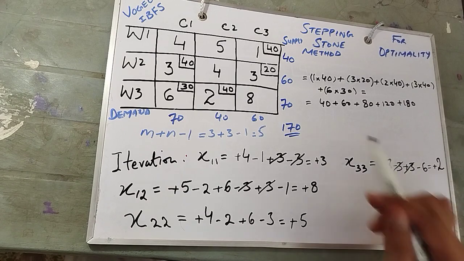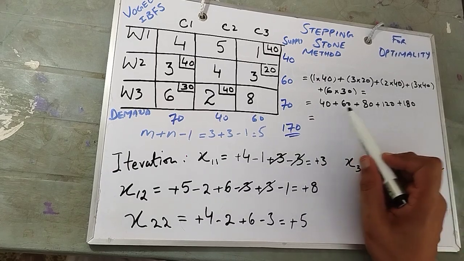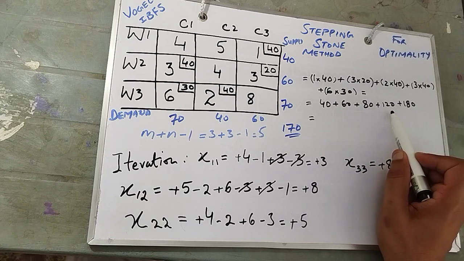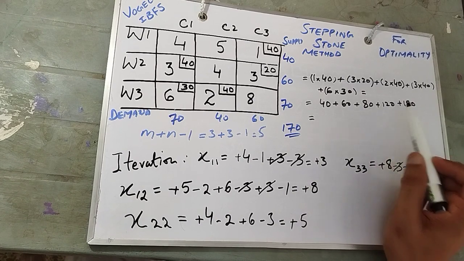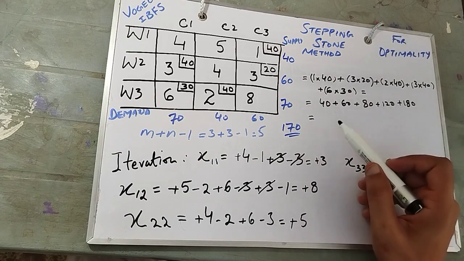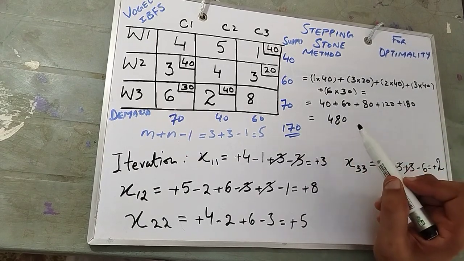So you see we have found the 5 terms. We have simplified them. 60 plus 40, 100, 100 plus 80, 180, 180 plus 120 is 300, and 300 plus 180 is 480. So 480 is our cost.